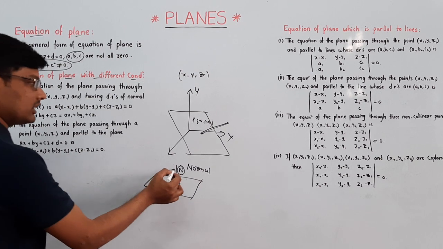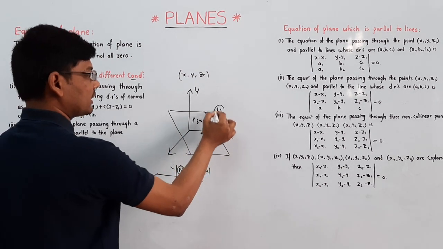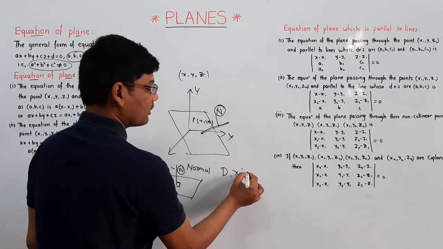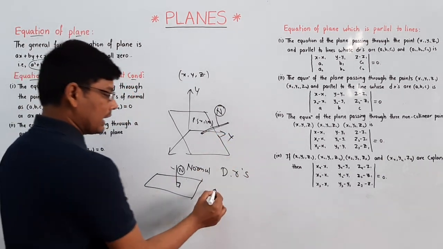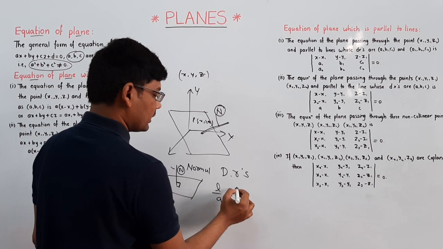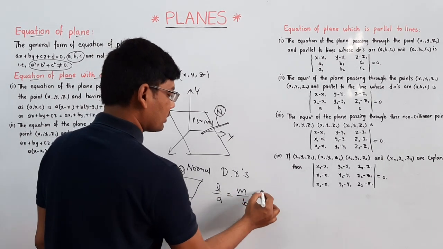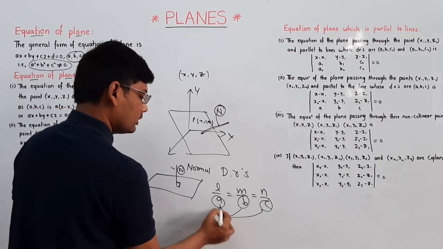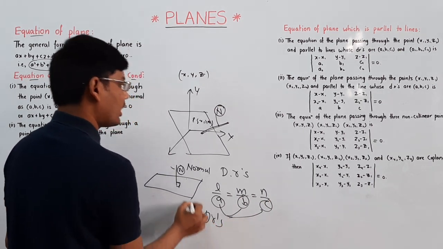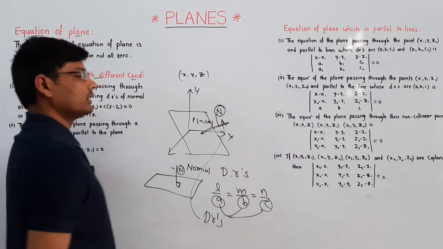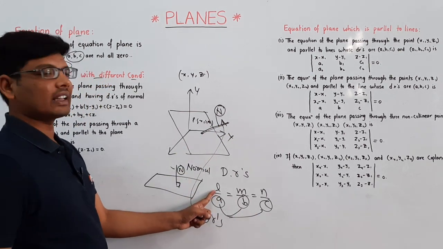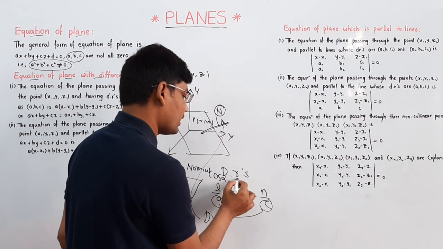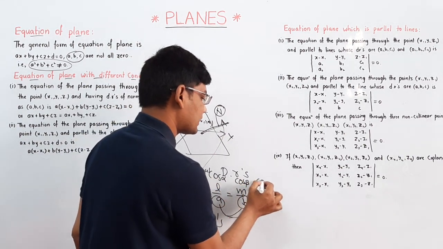And for this normal, what is meant by direction ratios? l by a is equal to m by b is equal to n by c, where a, b, c are the DRs of this line, the normal.